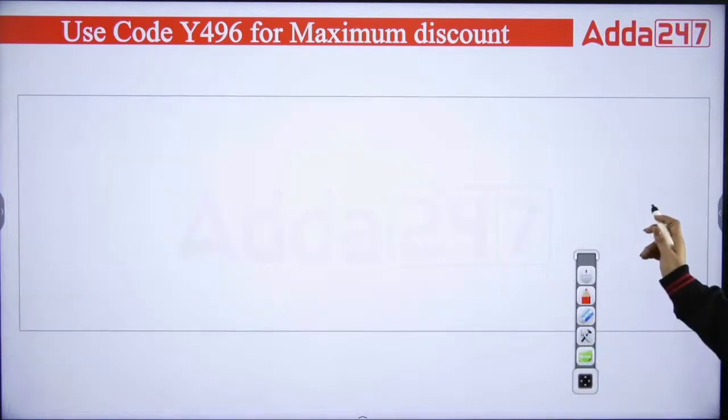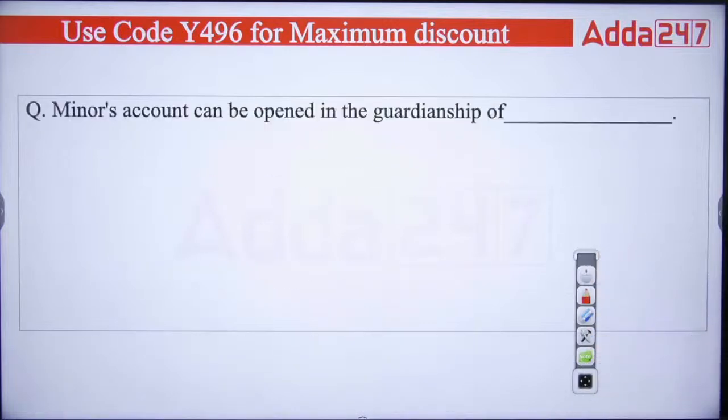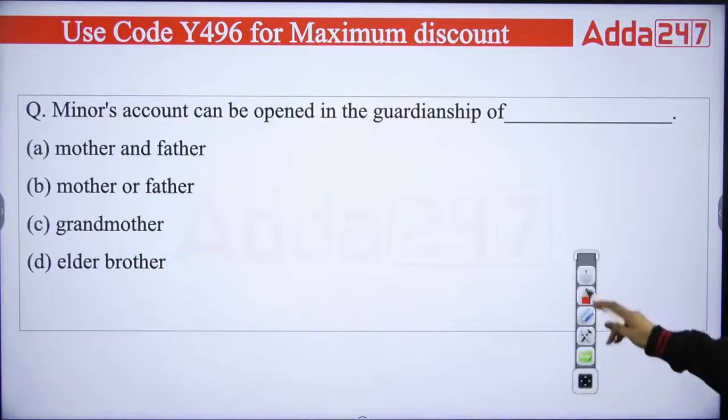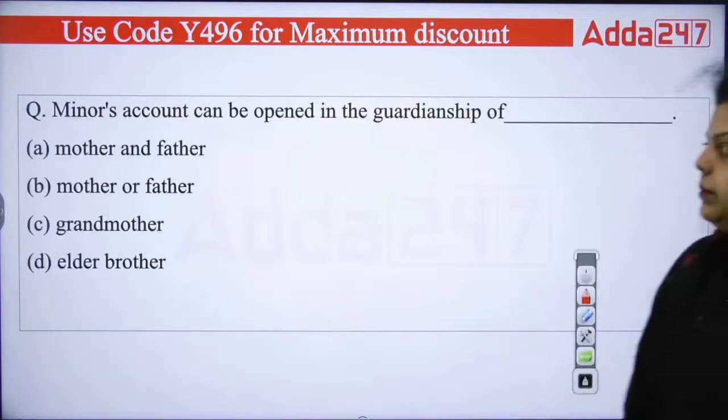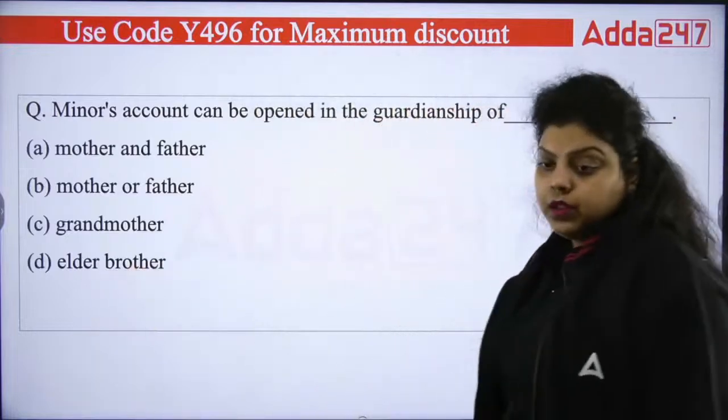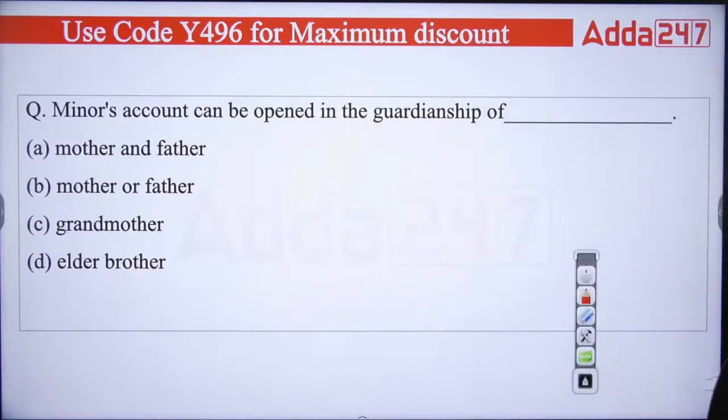Now the next question we are asking here is that a minor's account can be opened in the guardianship of dash. You have to open the minor's account in the guardianship of which of the following: the mother and father, mother or father, grandmother, elder brother. A minor is a person who has not attained the age of 18 years till now. That person is known as a minor.